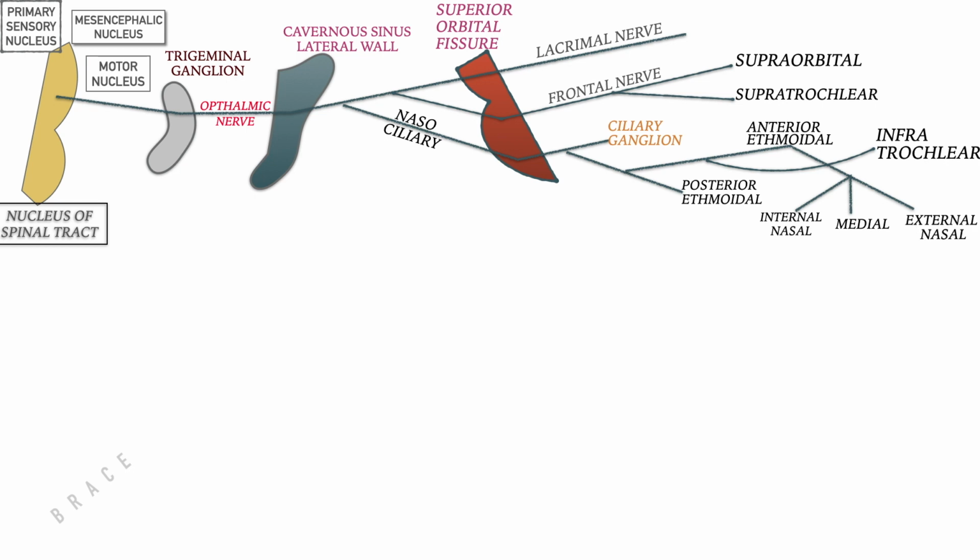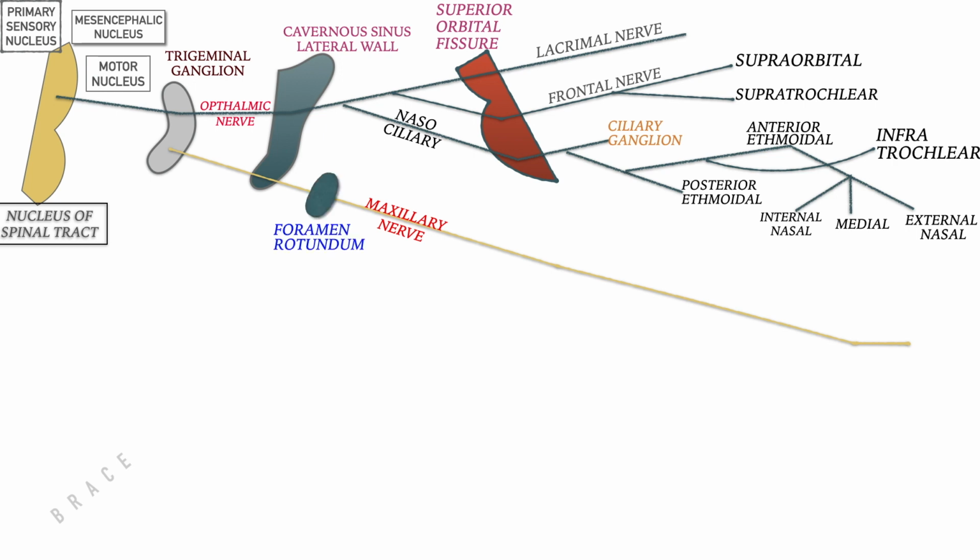The maxillary nerve is the second branch and arises from the trigeminal ganglion, passes through the lateral wall of the cavernous sinus and exits the cranial fossa through the foramen rotundum. It gives a branch to the pterygopalatine ganglion, which itself gives branches to the greater and lesser palatine nerves.